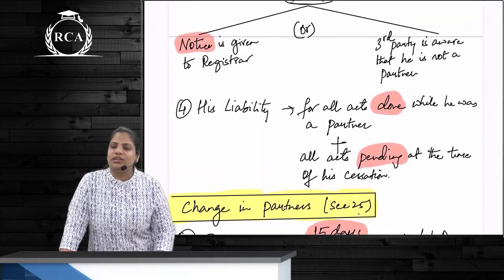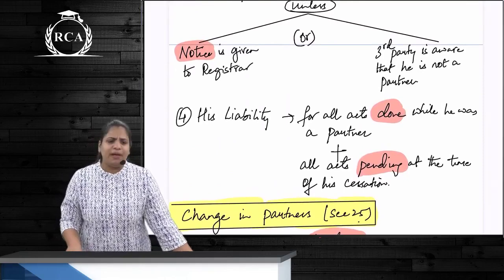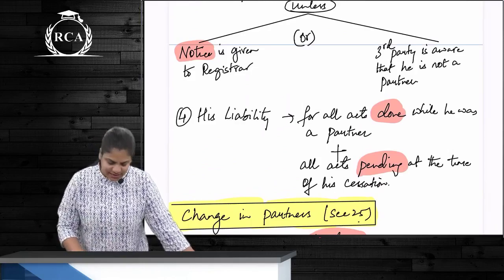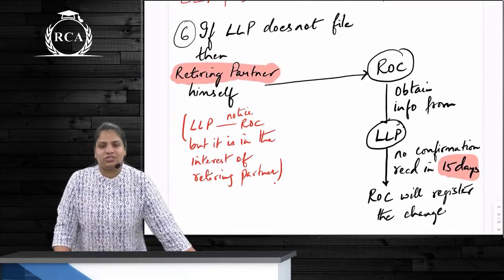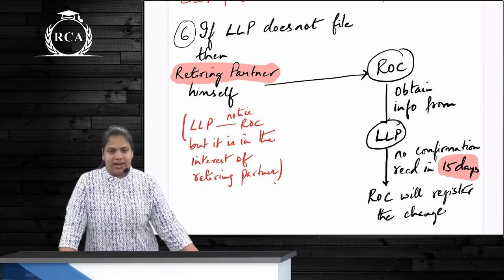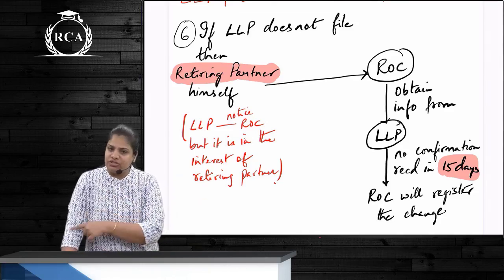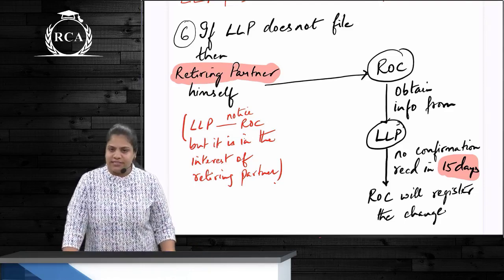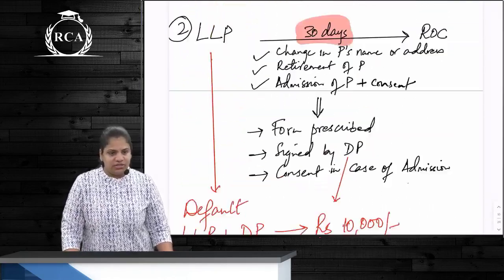Any partner who is leaving, who files a notice with ROC? LLP files a notice, but in whose interest is it to file? Partner's interest. So the next one is, one of the parts of the section says that if the LLP does not file, then who can file is this partner, the retiring partner. The retiring partner will make an application to ROC. ROC will ask for information from whom? LLP, and if no confirmation is received within 15 days, ROC will then register the change.